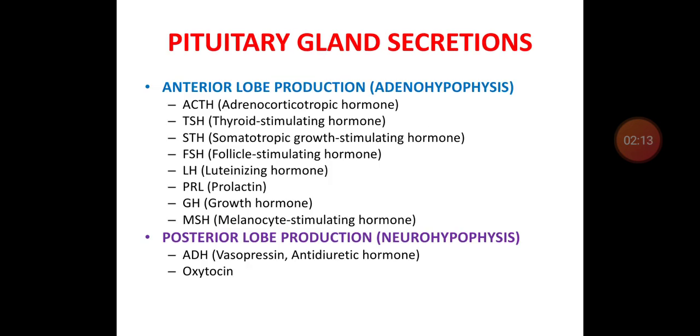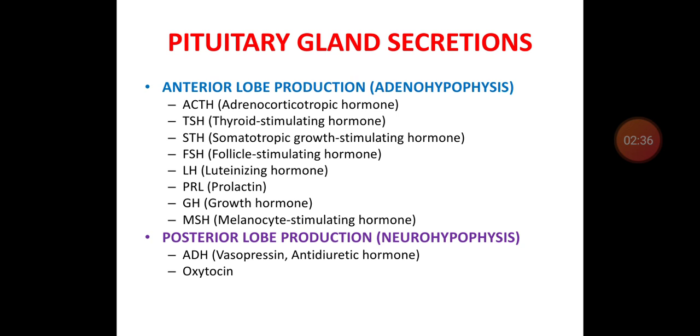So, what are the secretions of this pituitary gland? As you know, the pituitary gland has two lobes. One is the anterior lobe, otherwise called adenohypophysis. The second one is the posterior lobe, otherwise called neurohypophysis. So, the anterior lobe secretes hormones, that is ACTH,